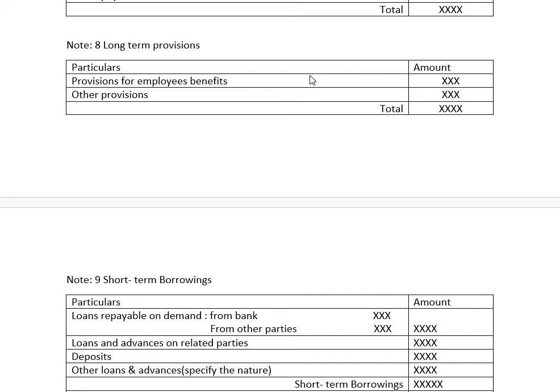Later, other provisions are also available, such as provision for taxation, and provision for paying outside over a long period of time. Therefore, when we make the total and take it to the outer column, this working note will be taken to the balance sheet in the form of note number 8.